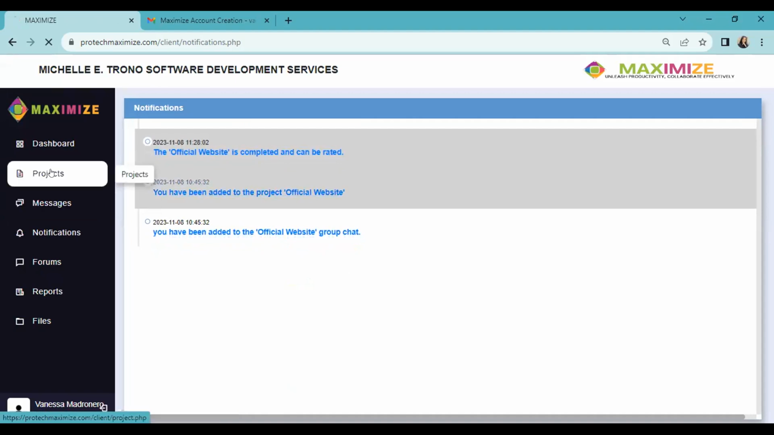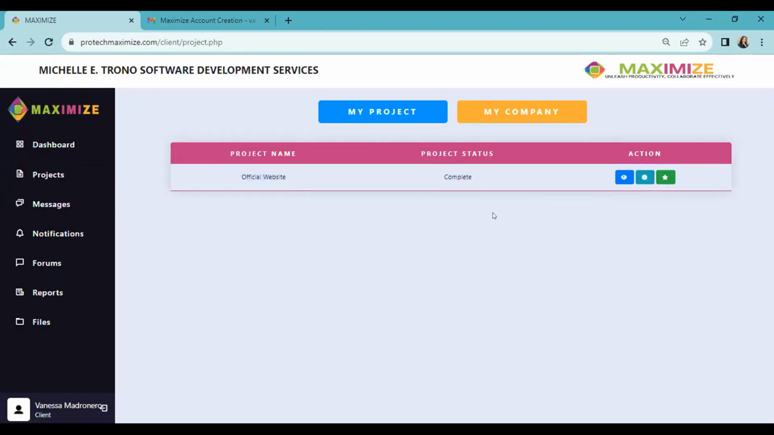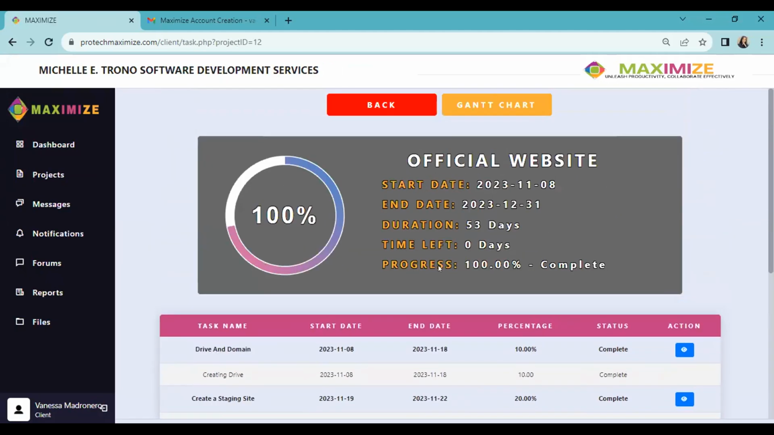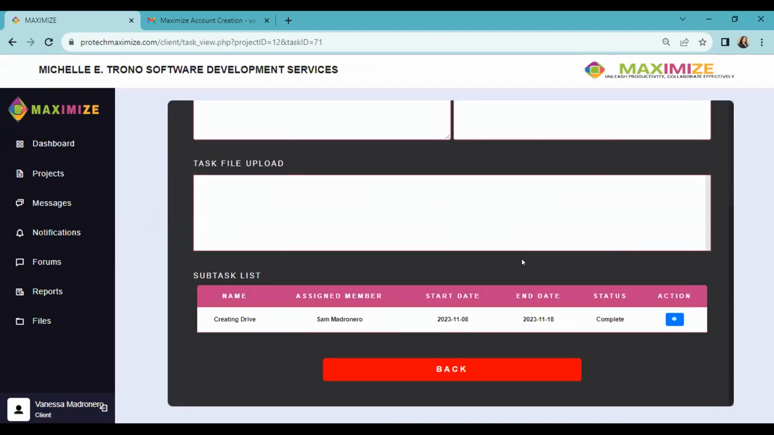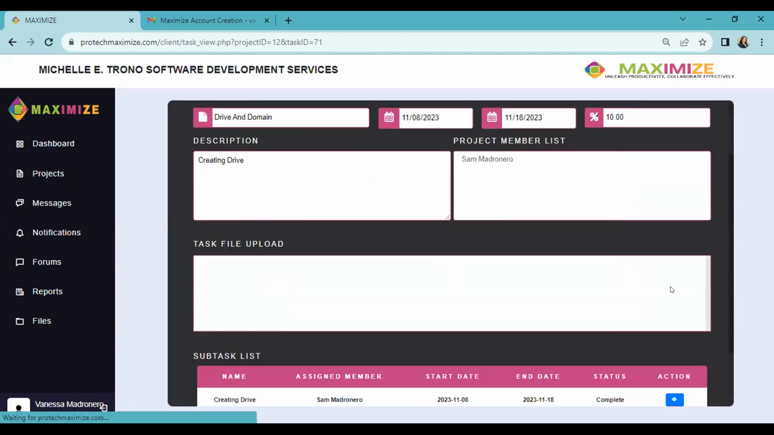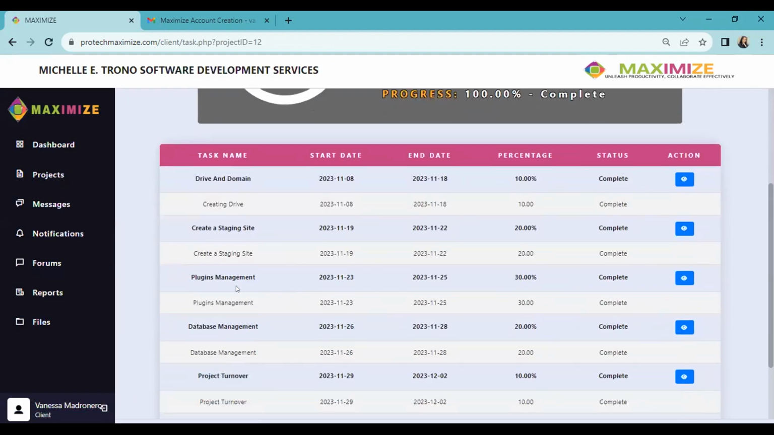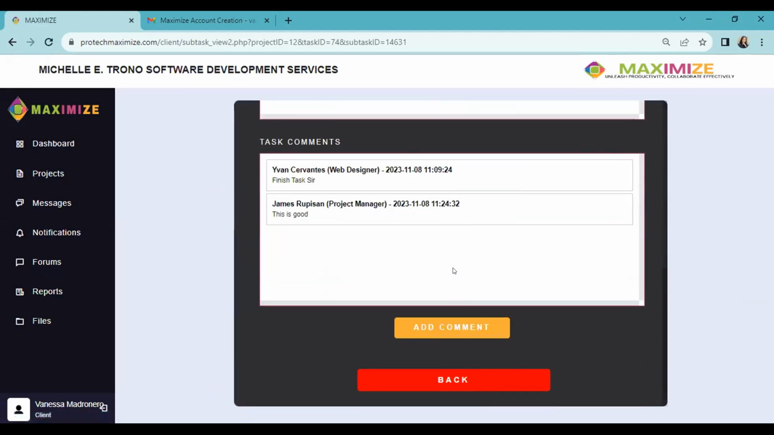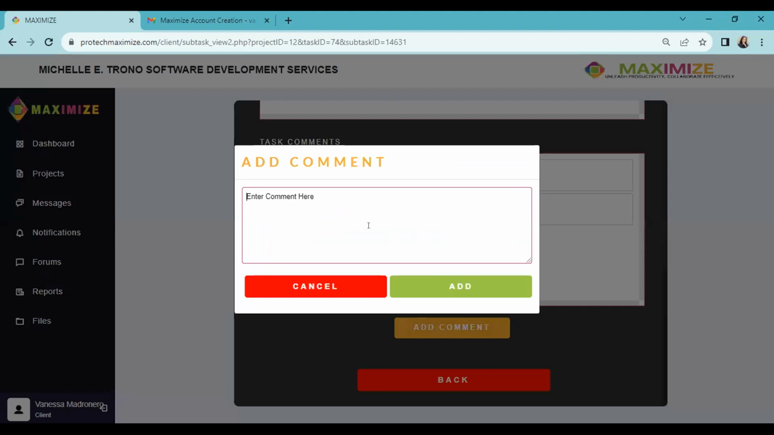If we click this, it will lead us here. Our project list is just the assigned project for us. Then we can view it here and check the statuses of the project. Then view it for some details, view again for the subtask details, and add a comment, of course. In the database management, we can also see the comments, and we can also add comments here.